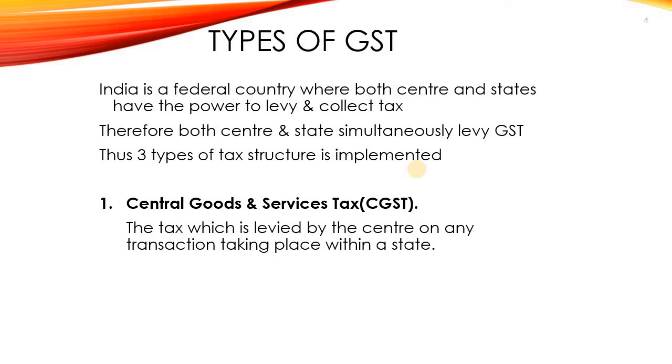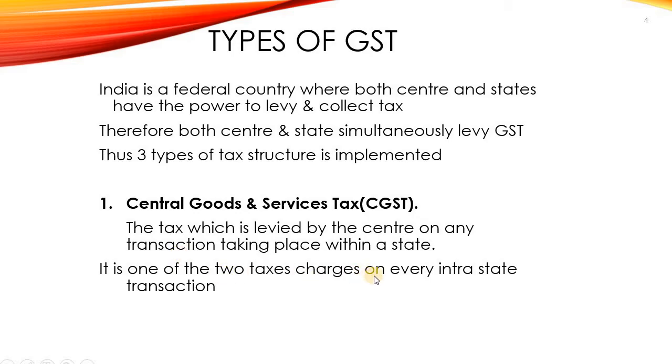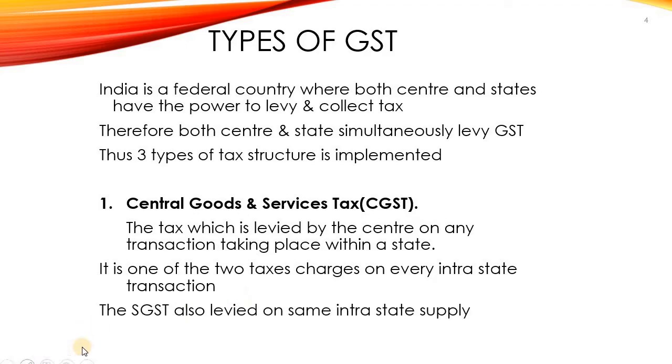This tax is levied by the central government on any transaction taking place within a state. That means if there is any transaction taking place within a state with respect to goods and services, then CGST is levied. This tax is levied as per section 9 of the CGST Act 2017. There are two taxes charged on every intrastate transaction: first CGST and second SGST.